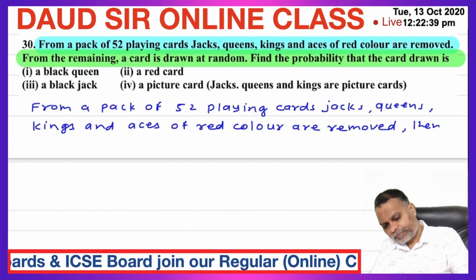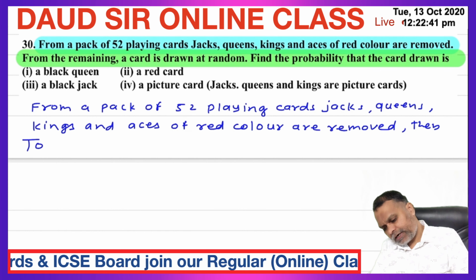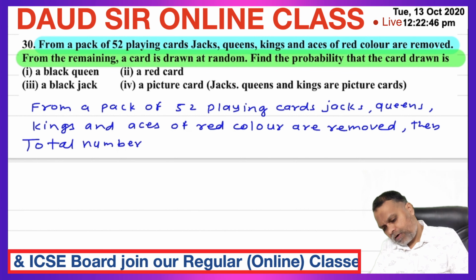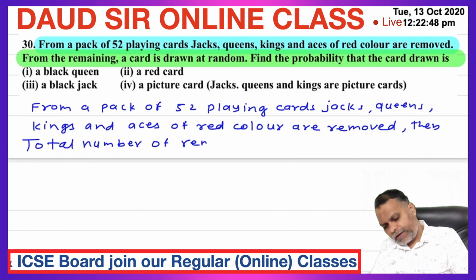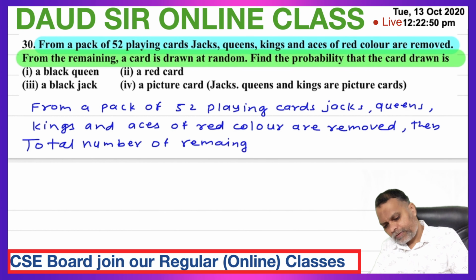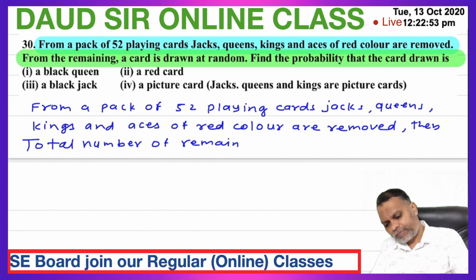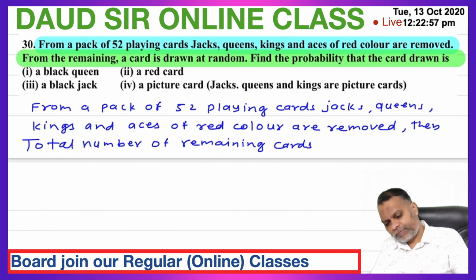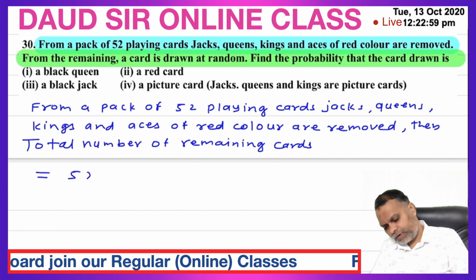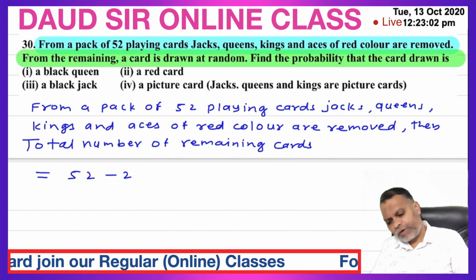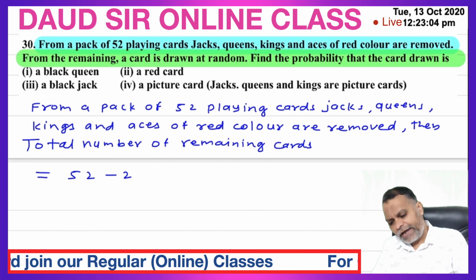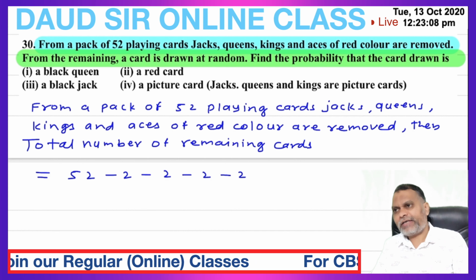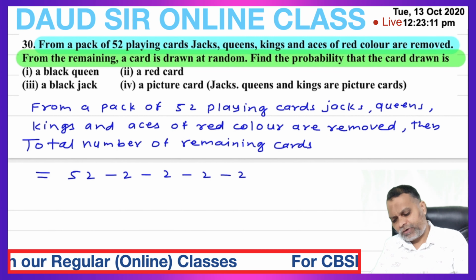Then total number of remaining cards is equal to 52 total, remove 2 red jacks, 2 red queens, 2 red kings and 2 red aces. 8 cards we have to remove.